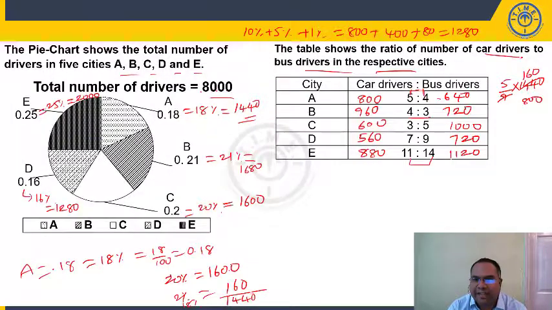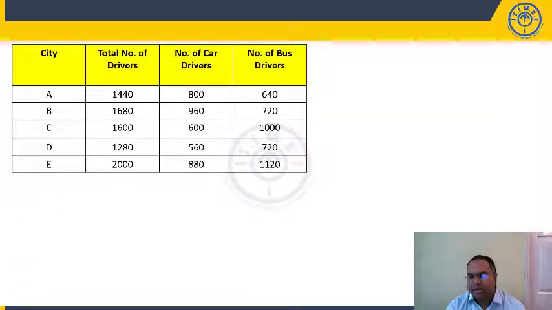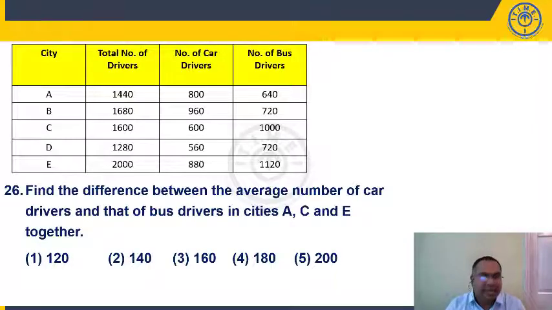Let us take car drivers: 800, 960, 600, 560, 880. Bus drivers: 640, 720, 1000, 720, 1120. Right. So if you write these values in your rough sheet, I am saying you can solve the questions just like that, right?